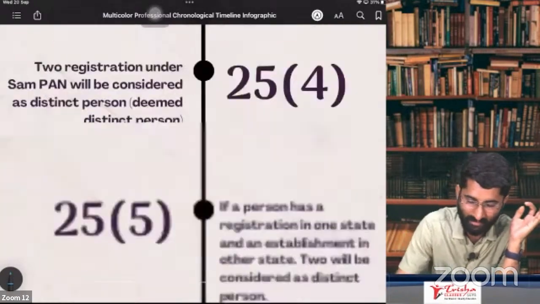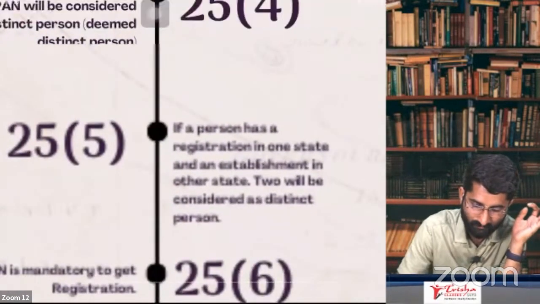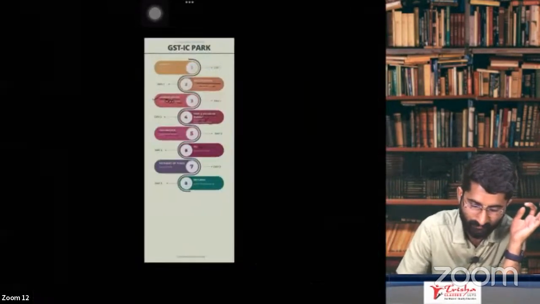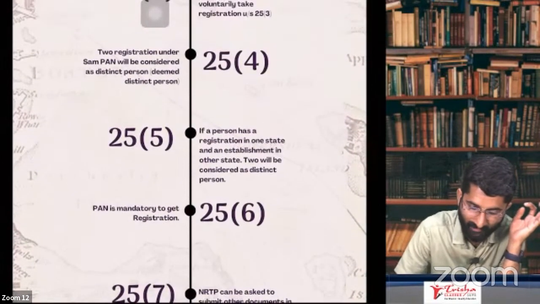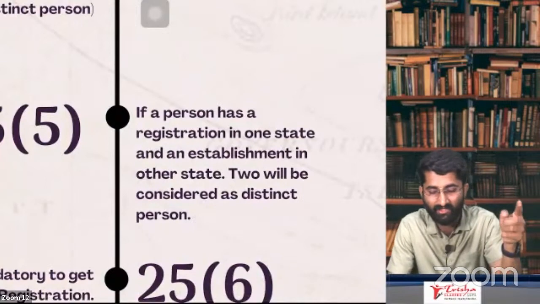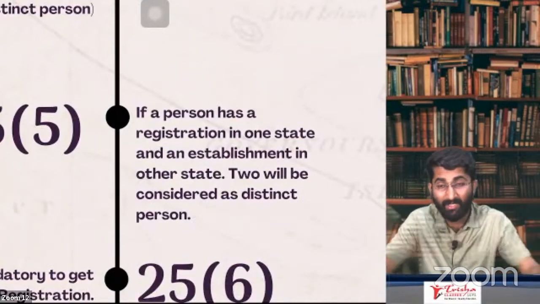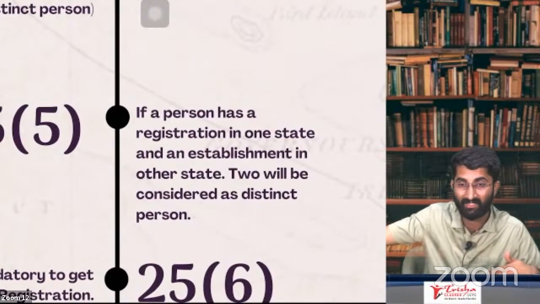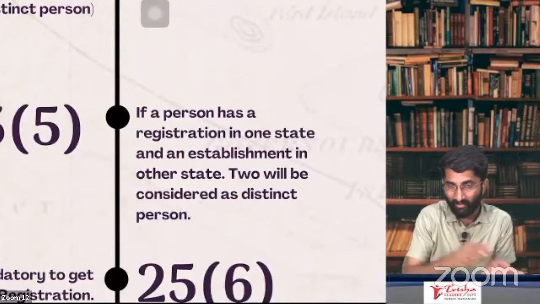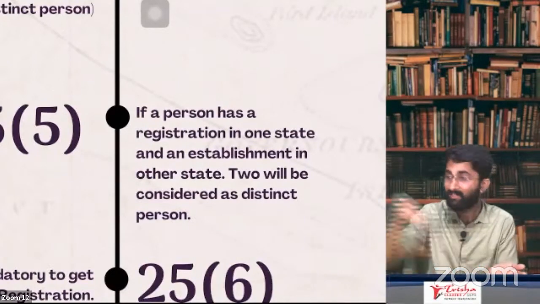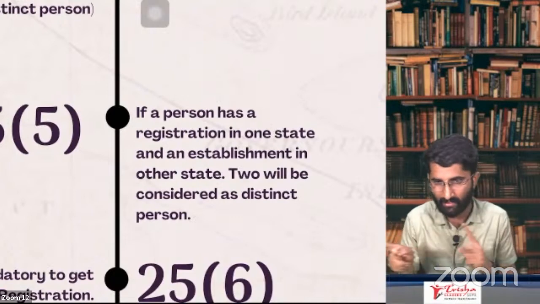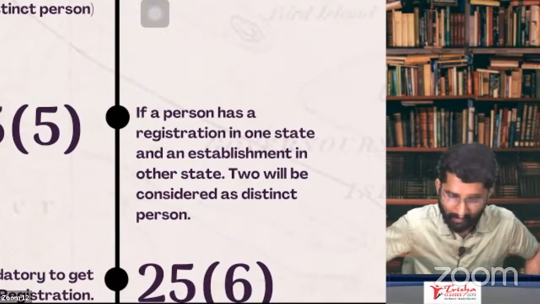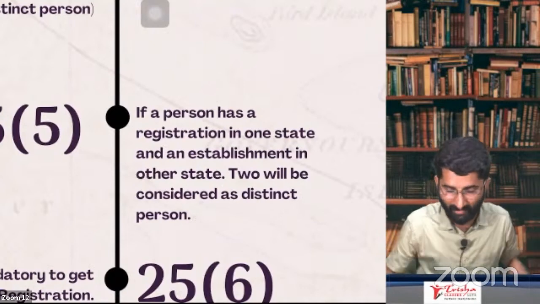Section 25, subsection 5 states that if a person has a registration in one state and an establishment in another state that is not registered, because of the state border, say you have one registration in Karnataka and one more branch in Kerala, but there is no registration there, in this case these two will be considered deemed distinct persons, even though you don't have registration.